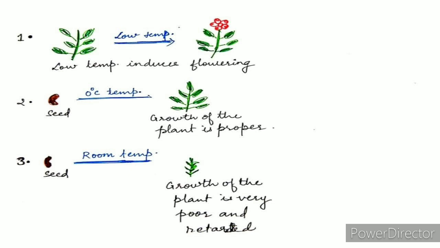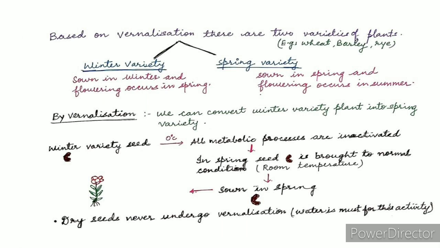Next, our concept is based on vernalization, that there are two varieties of plant. Example: wheat, barley, rye. The two varieties are as follows: winter variety and spring variety. Winter variety seeds are sown in winter and flowering occurs in spring, whereas in spring variety the seed is sown in spring and flowering occurs in summer. By vernalization, we can convert winter variety plant into spring variety.